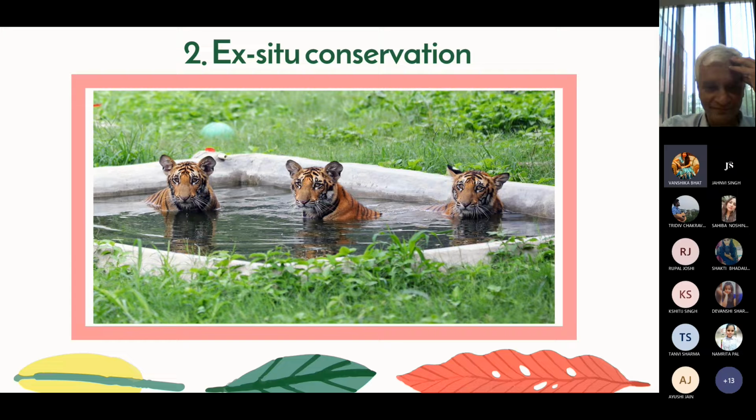The important ones are the National Bureau of Plant Genetic Resources, where agricultural and horticultural crops and their wild varieties are preserved by cryopreservation of seeds. The National Facility for Plant Tissue Culture Repository has been set up for the development of a facility for conservation of varieties of crop plants and trees by tissue culture.